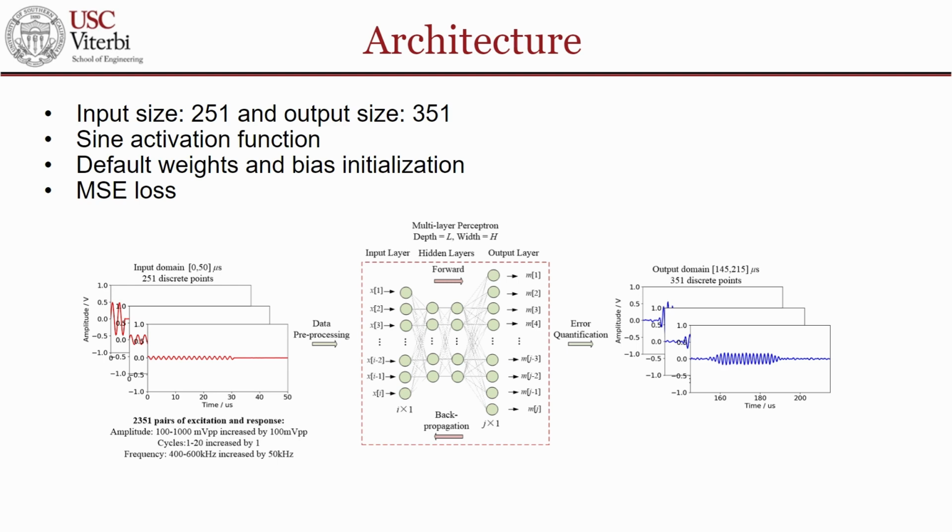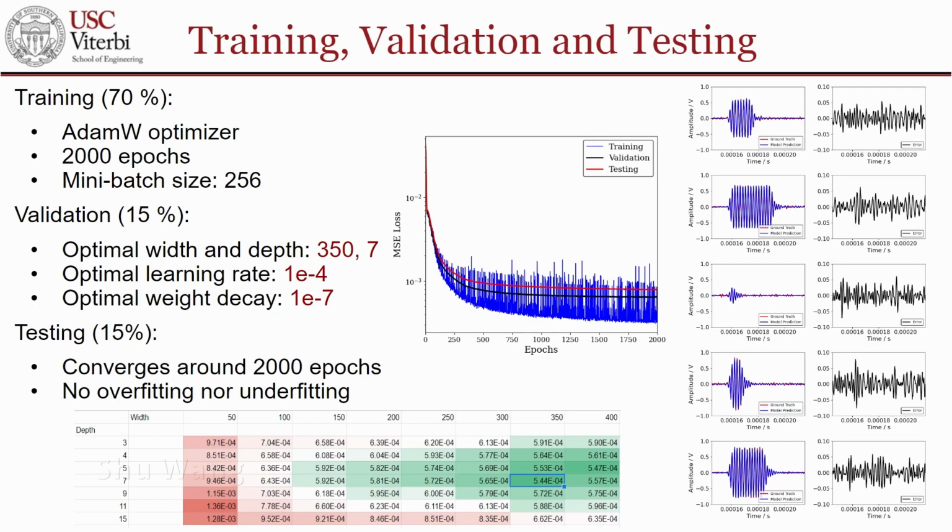The MLP itself consists of a 251-node input layer and a 351-node output layer. The depth and width will be discussed in detail in the tuning section. A sine activation function is used and is not applied to the output layer. 70% of the data was used for the training process, and we used the AdamW optimizer for better training results. We trained for 2000 epochs with a batch size of 256 and stored the training loss history after each iteration.